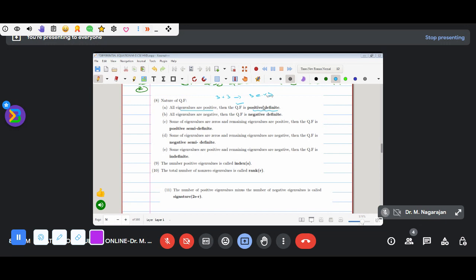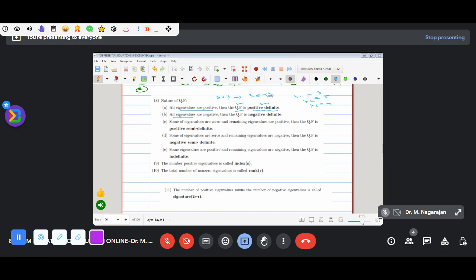So understood? Suppose lambda 1, lambda 2, and lambda 3 values may be 3, 5, 7. No negative values are involved, and that type of quadratic form is called positive definite. Is that correct? Okay, sir.